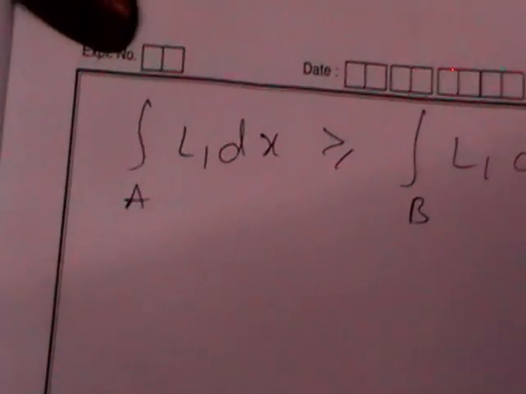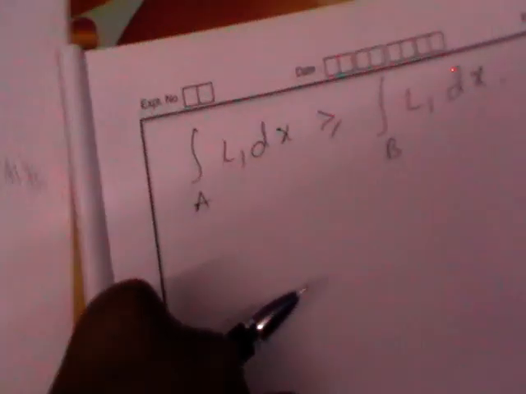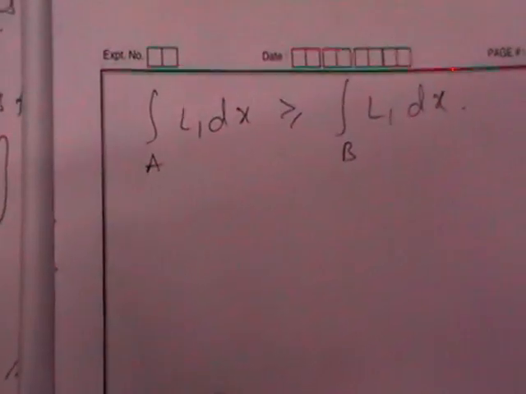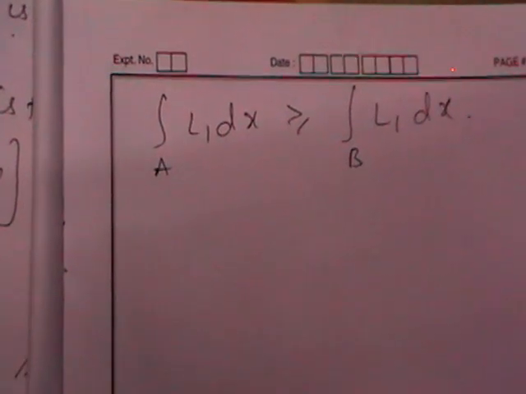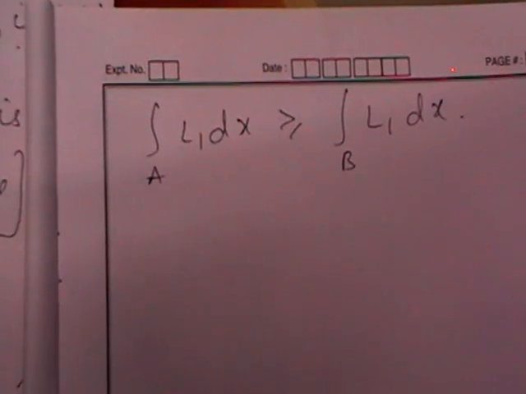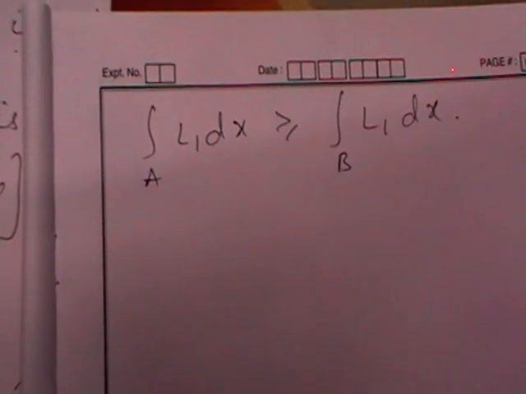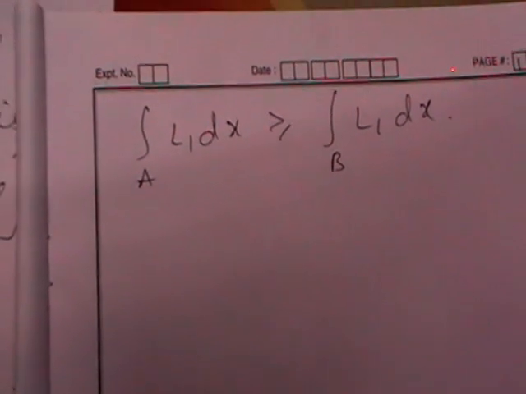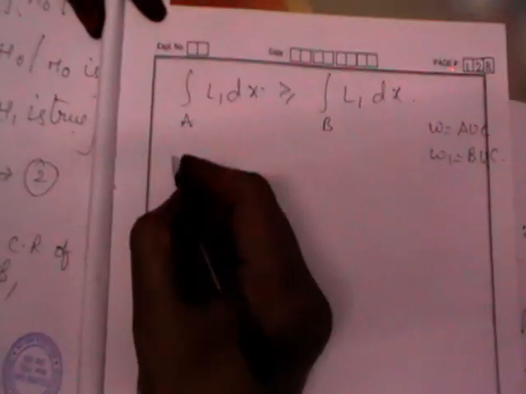What do you need to prove? 1 minus beta is greater than 1 minus beta 1, where omega is the best critical region. What is the formula for 1 minus beta? It is the integral over omega of L1 dx. What is the formula for 1 minus beta 1? Integral over omega 1 of L1 dx. So what is omega? Omega is A union C. Omega 1 is B union C. So to get omega, you should have the C area here.